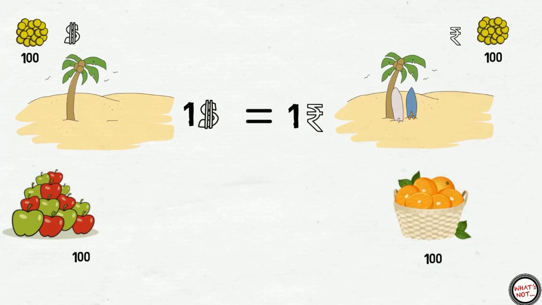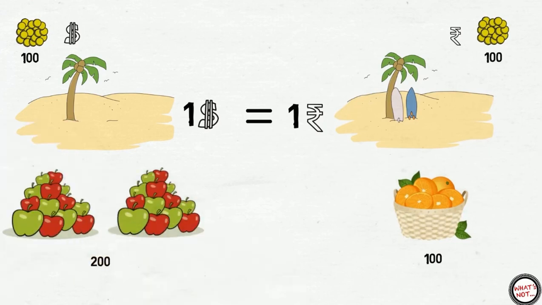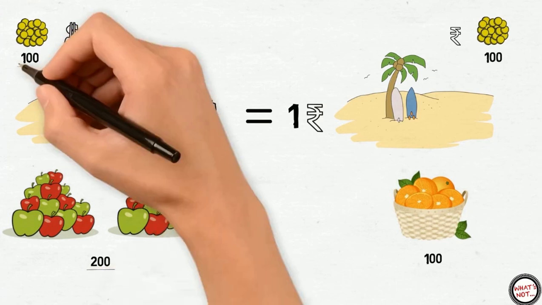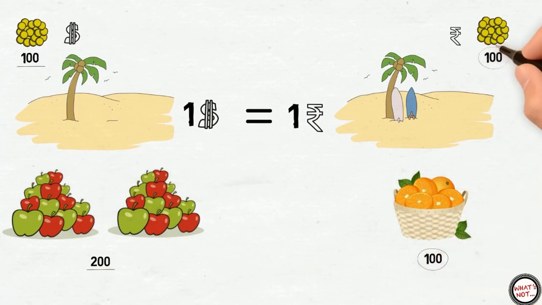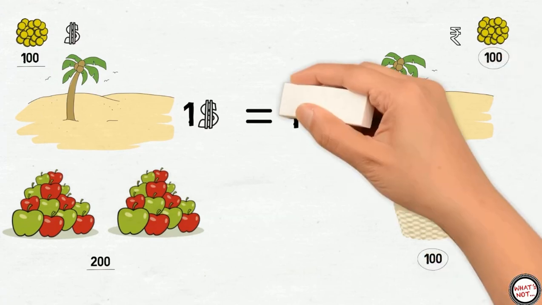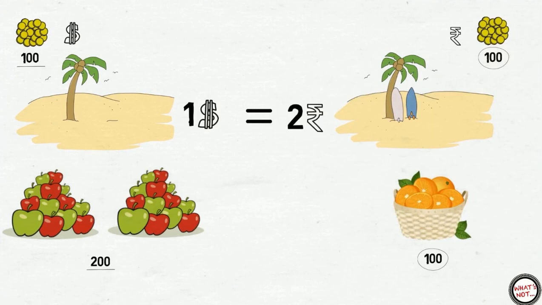$1 is equal to 1 rupee. But in the second year, the first island produced 200 apples, whereas the second island produced 100 oranges and had only 100 rupees. Now the currency exchange rate was updated to $1 is equal to 2 rupees. Now second island people can exchange one apple for 2 rupees.